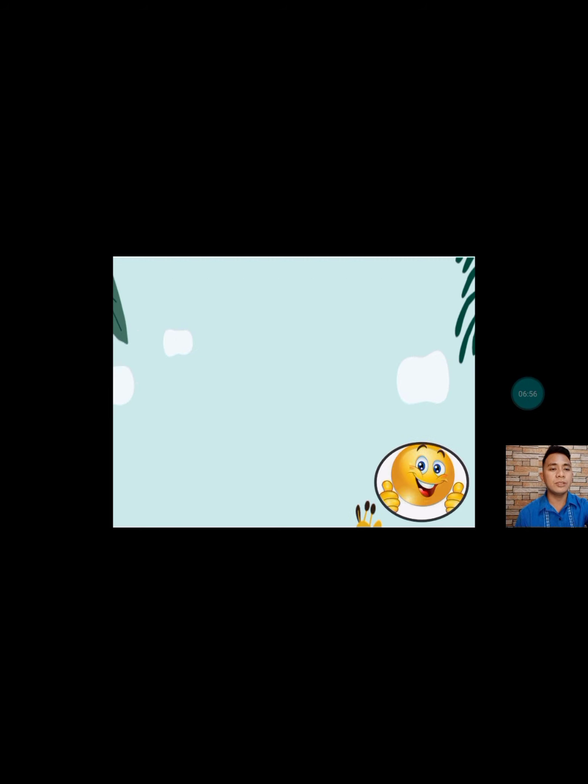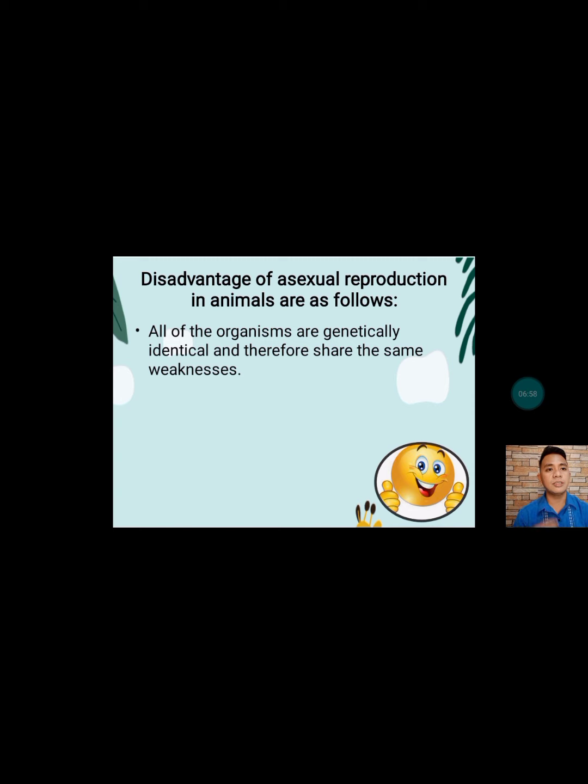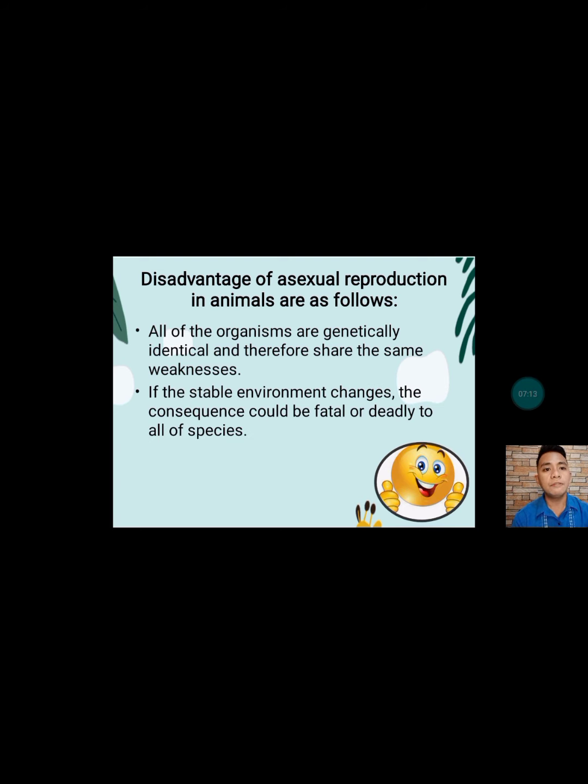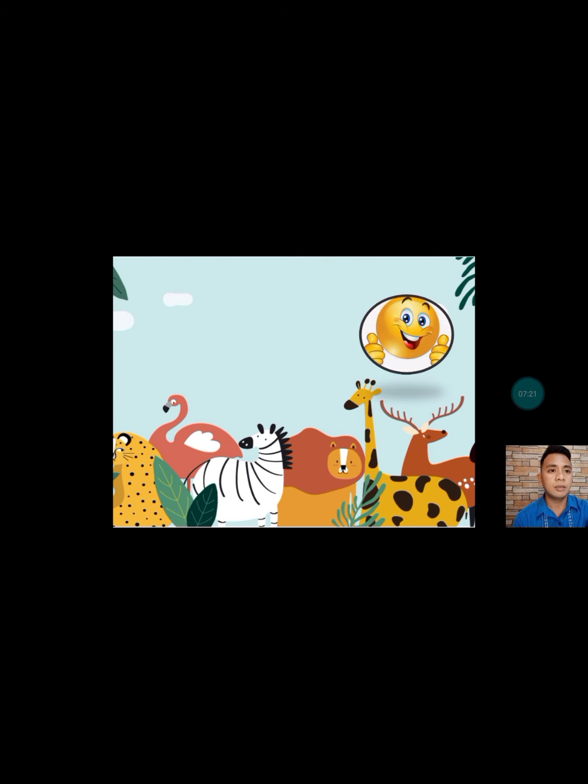So we have also the disadvantages of asexual reproduction in animals, which are as follows. All of the organisms are genetically identical and therefore share the same weaknesses. If the stable environment changes, the consequence could be fatal or deadly to all of the species. So that's all. So let's exercise your mind.